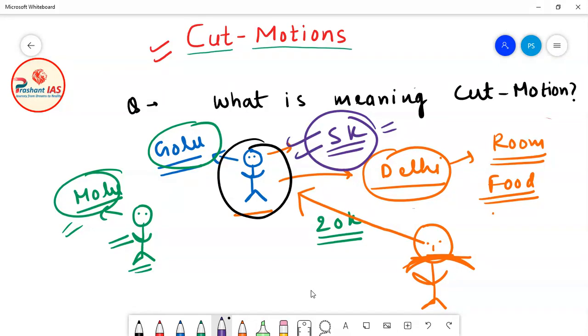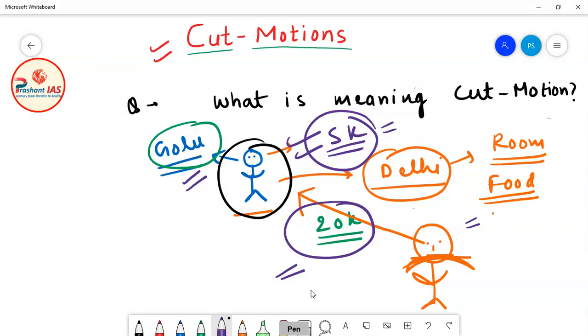So now when Golu is having only 5,000 rupees in his hand, what will Golu do? Now Golu has to obey the orders of his father so that Golu can get 20,000 rupees per month. Okay, so what I am saying here is that the source of money for Golu is the family of Golu, is the father of Golu. Okay, means the father of Golu is providing money to Golu for his expenses.